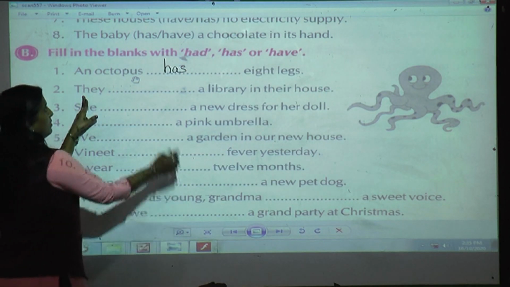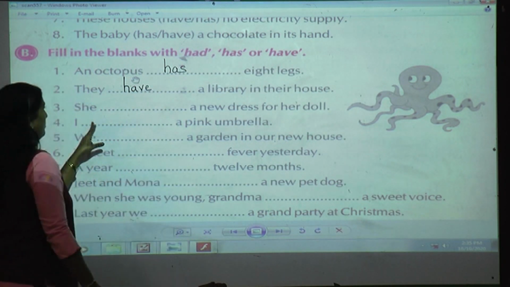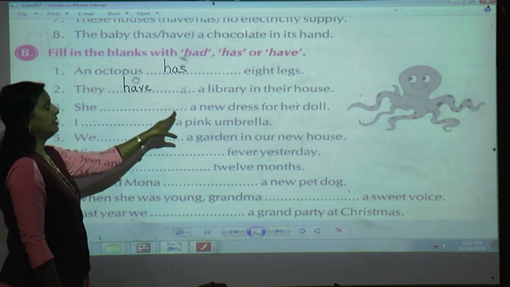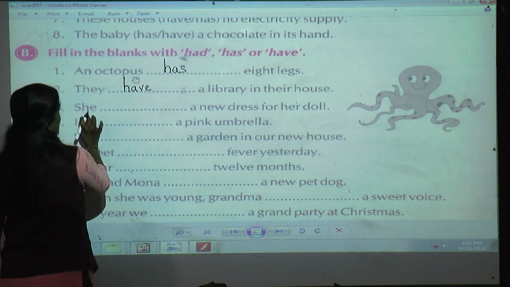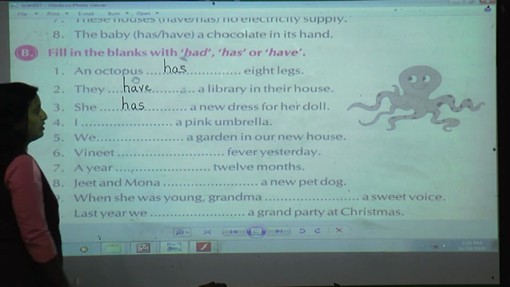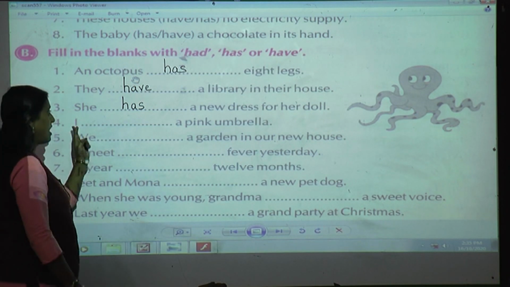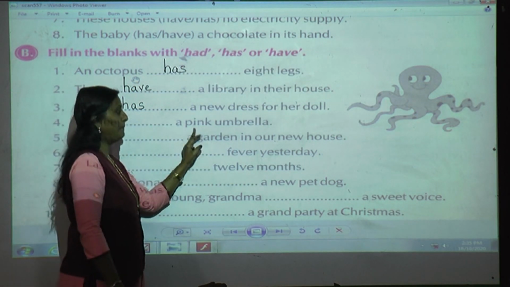So they is plural, so I am going to use have. Again, she dash a new dress for her doll. She is singular, so I am going to use has. Got it, students? How I am writing has, have and has? Okay, write it down along with me. Understood? Next, I dash a pink umbrella.